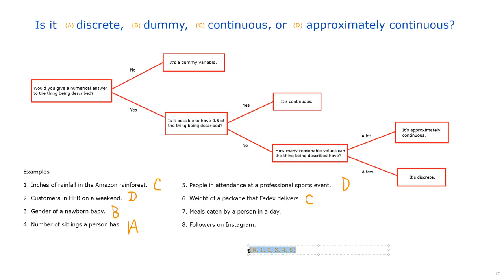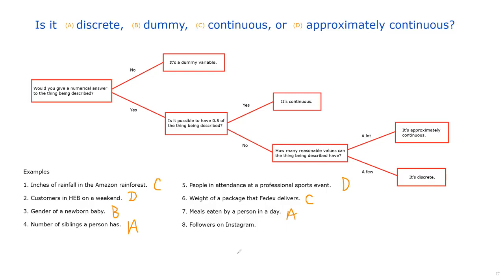So there's probably only a small number of different values that the number of meals eaten by a person in a given day takes on, because you couldn't have tens of thousands of different values for this. There's probably just this list of 5 or 6 values. So for that reason, I would say it's only a few values, and so it's discrete, so it has the value A. And last one, followers on Instagram.